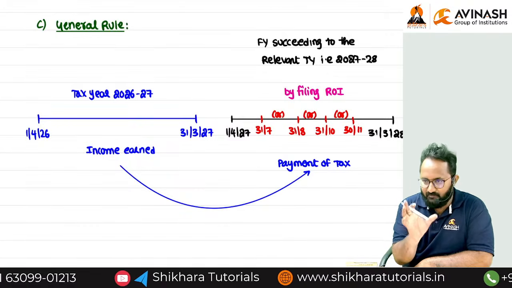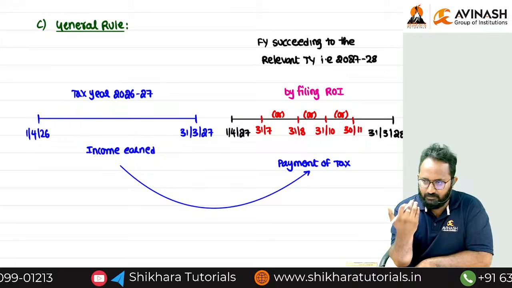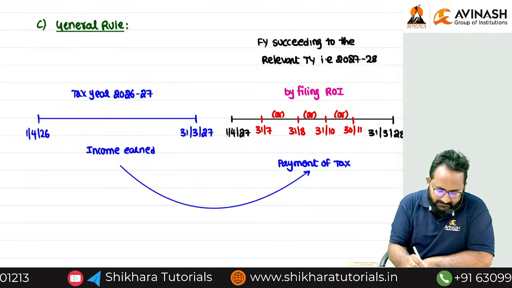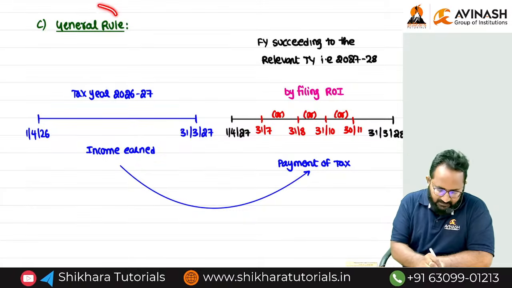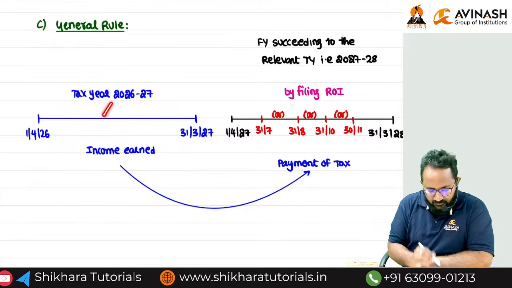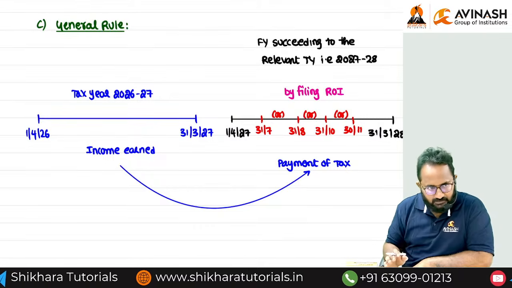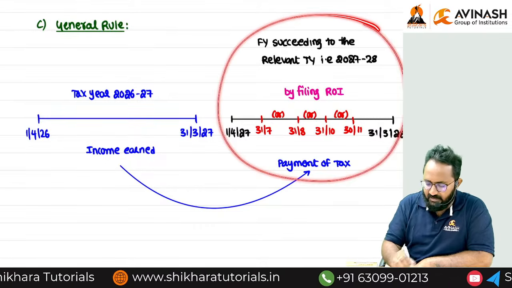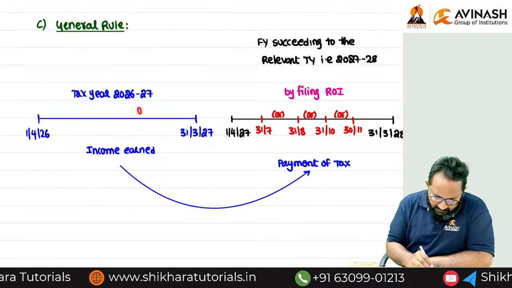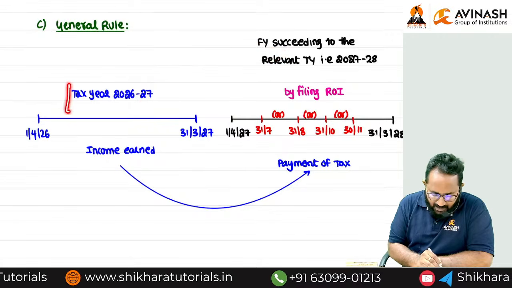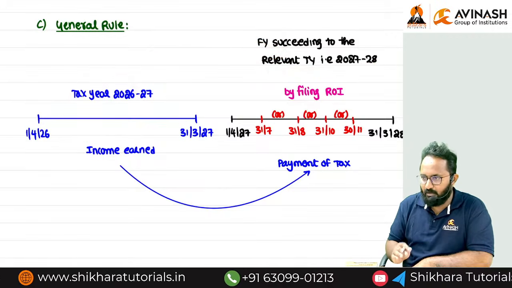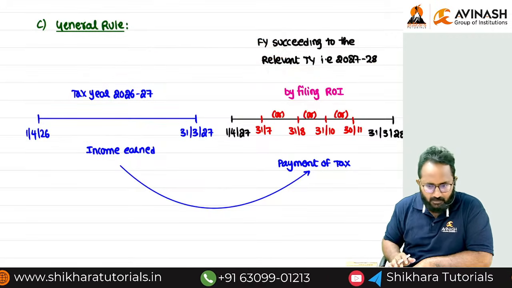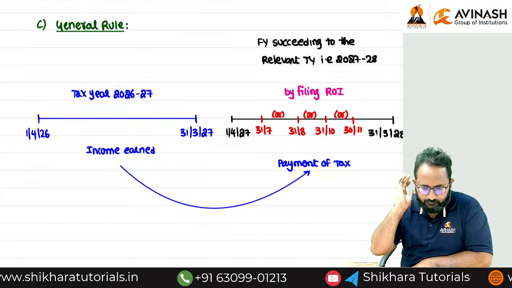Now, based on this general rule as well as the golden rule, we can discuss the definition of the tax year. That means in this C point only, I will define the tax year. There is no separate definition related to this year. Generally, they are saying the tax year, the immediately next year only we have to use for filing of the return of income.